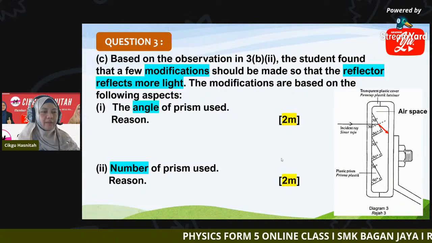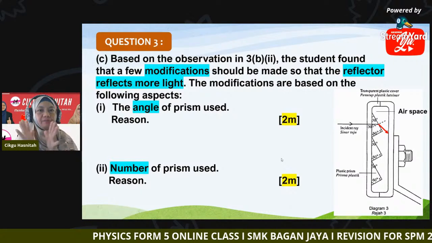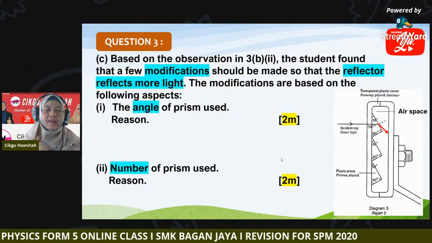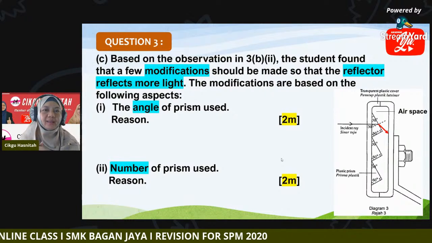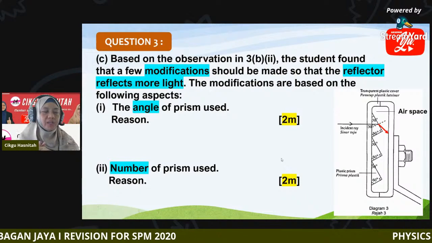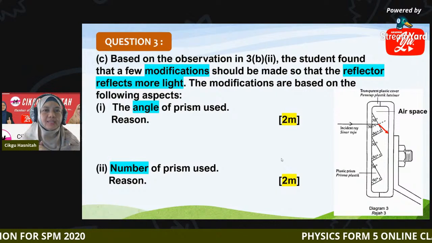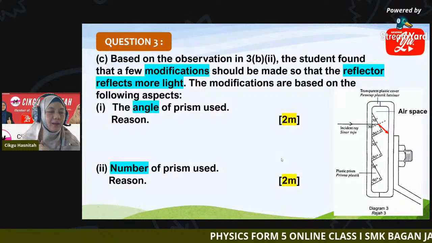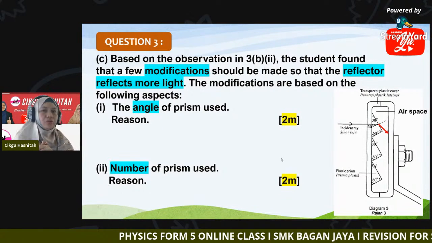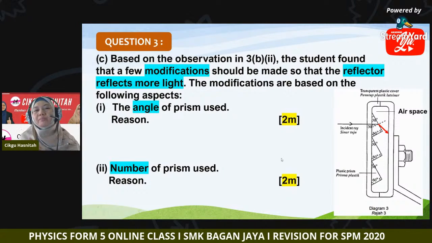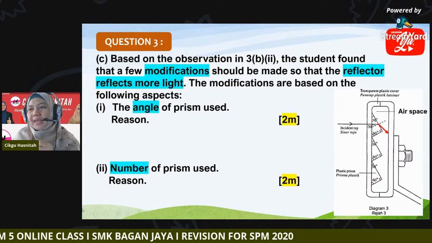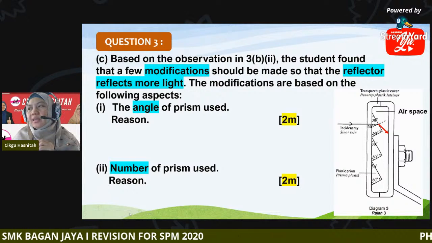Again, we have to do a modification on this reflector so it can reflect more light. So these modifications are based on the aspects given. Number 1, angle of prism used. So what is the most suitable angle to replace the initial prism?